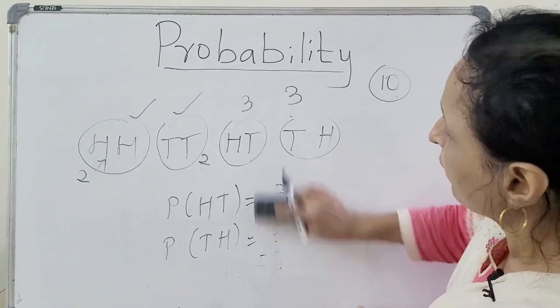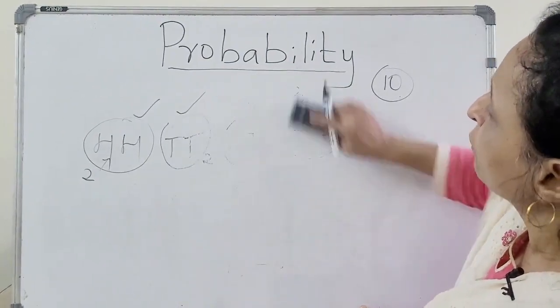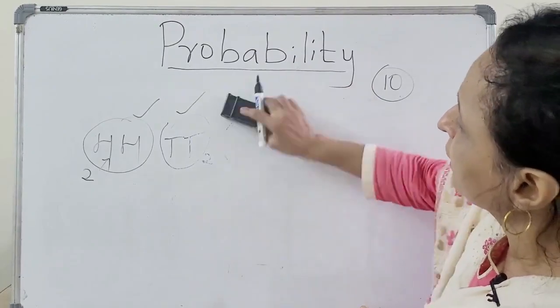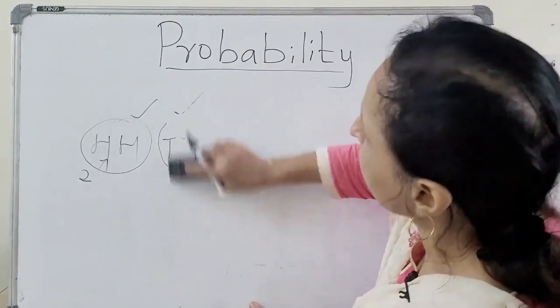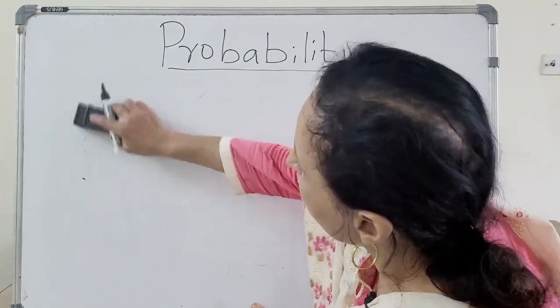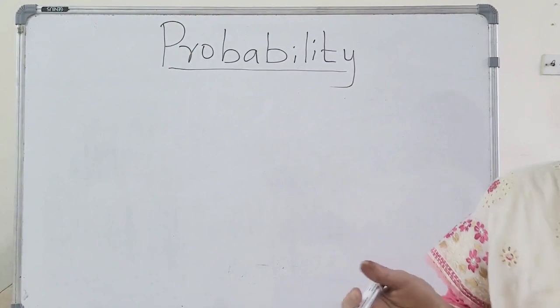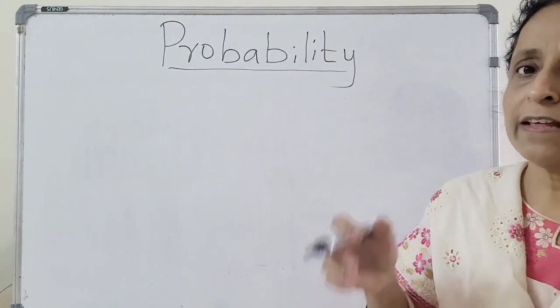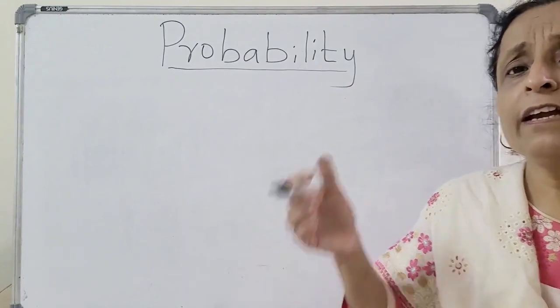Now when you are tossing the 2 coins, now you learn about the dice. You have been playing games with dice, primarily Ludo used to be played with that dice, but nowadays there are a number of games with the dice.